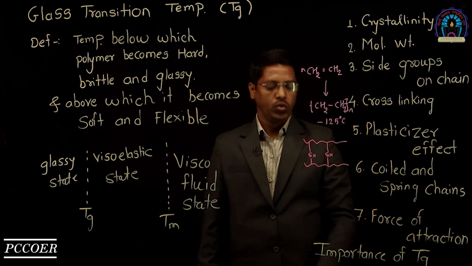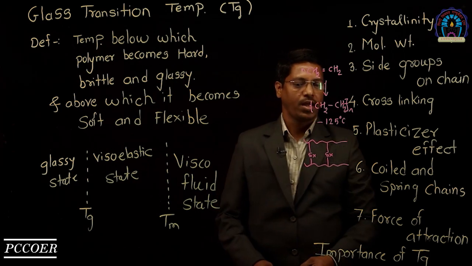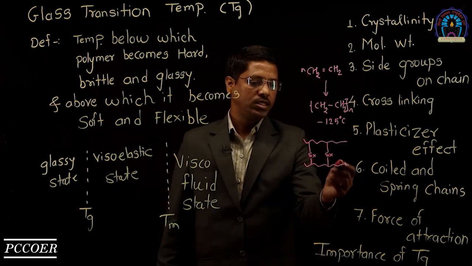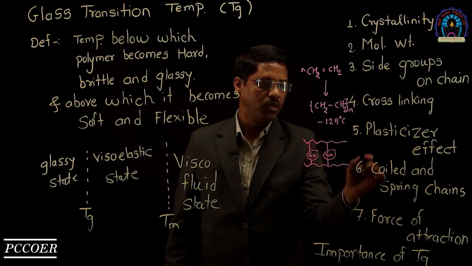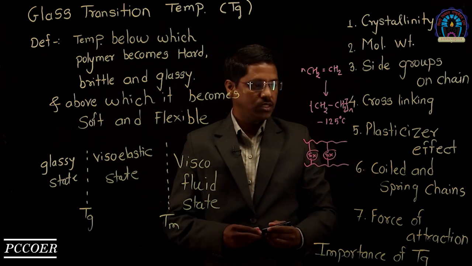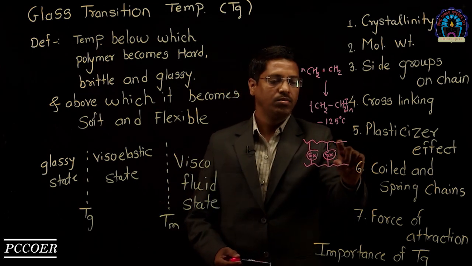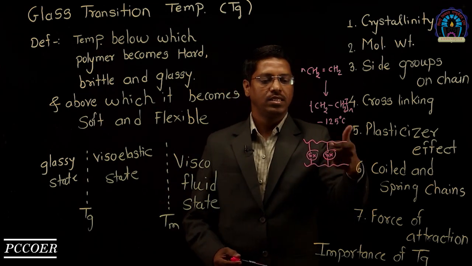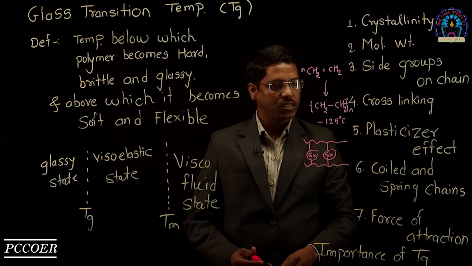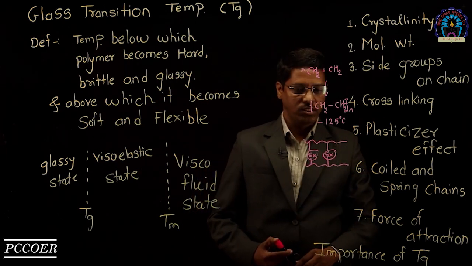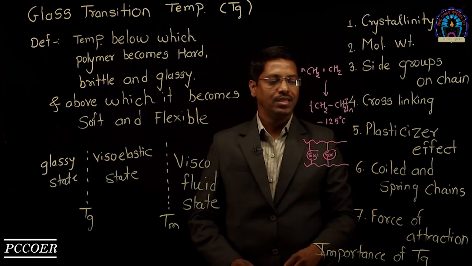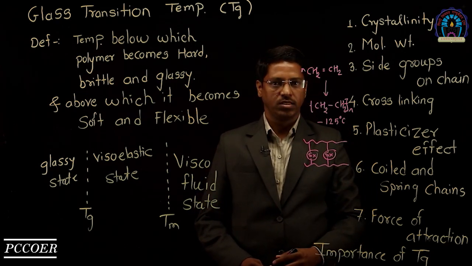Fifth point is the addition of plasticizer. Due to the addition of plasticizer, the molecules go in between the polymer chains. The plasticizer molecules disturb the crystallinity and increase the amorphous nature, and that's why Tg decreases. Sixth point is coil and spring-like structures.